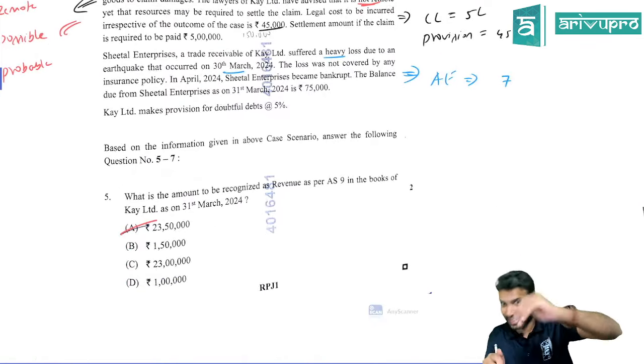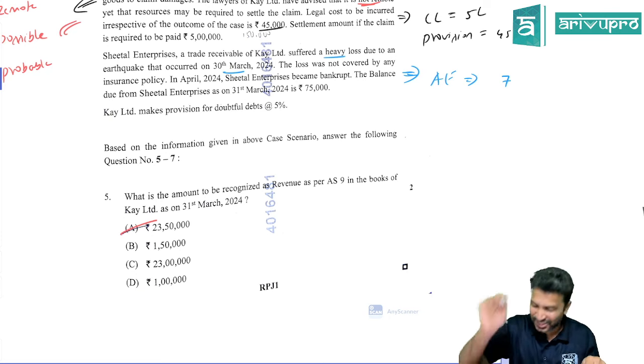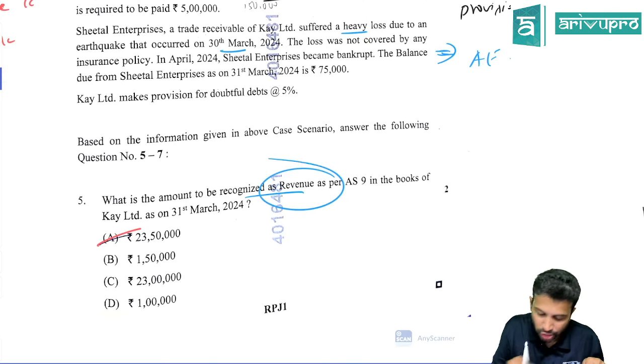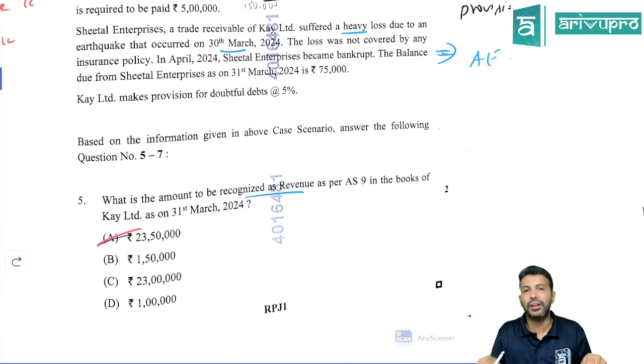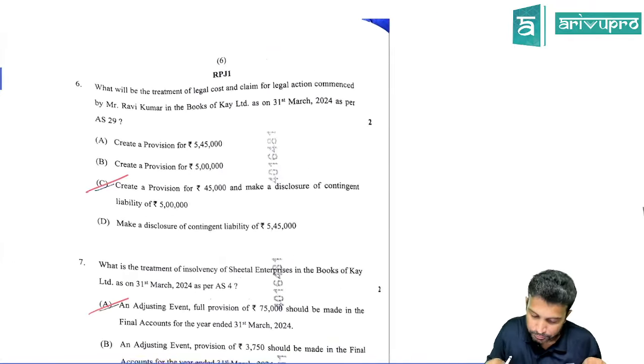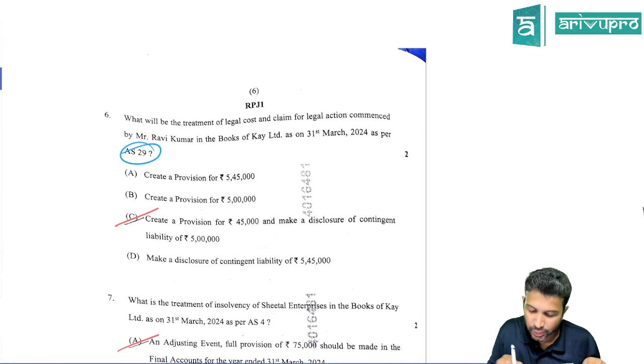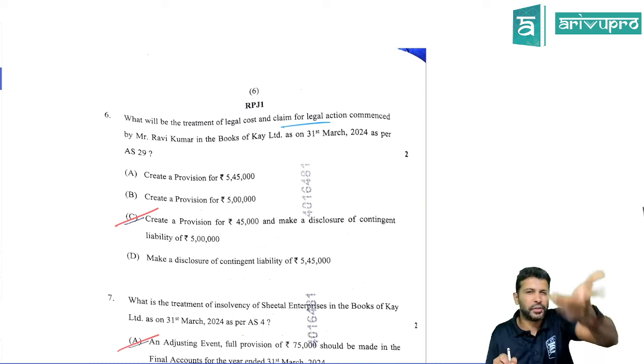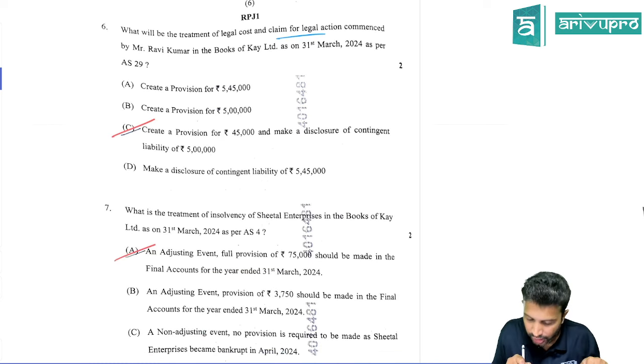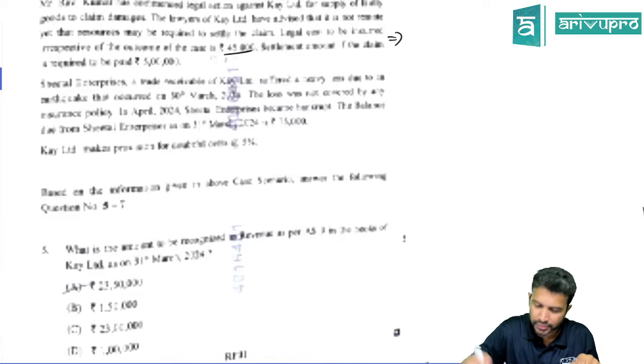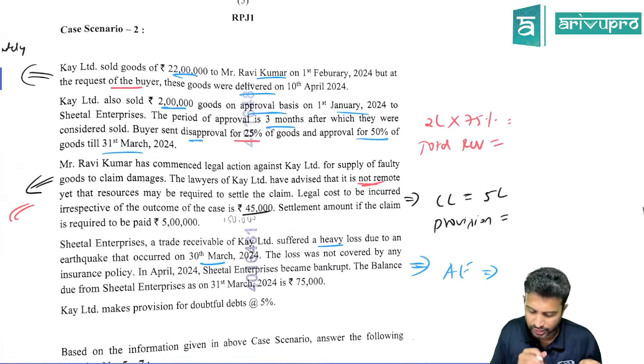In fact, read the requirement first and then do the question here, people. But that's what they ask: what is the total amount to be recognized, which is 23.5 lakh. What is the second requirement? They're asking as per AS 29, what do you need to do? Maybe some provision or contingent liability they are talking about. Then they're asking as per Accounting Standard 4, what we need to do. Some provision they've given. We'll read the case study now.